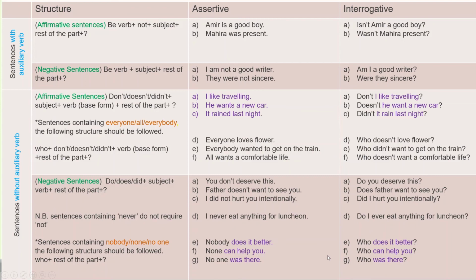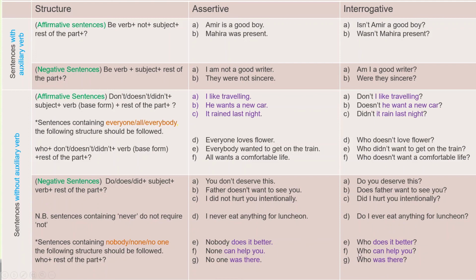Nobody does it better. Who does it better? You see that in assertive form, nobody is there, and in interrogative form, who is there. So in place of nobody, if you use who, you can make it interrogative. So only using who you can make an assertive sentence into an interrogative sentence. Nobody does it better, and in place of nobody, we use who.